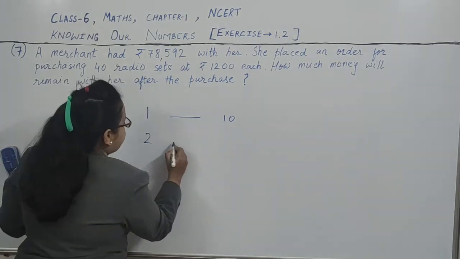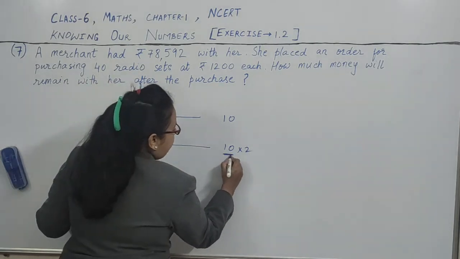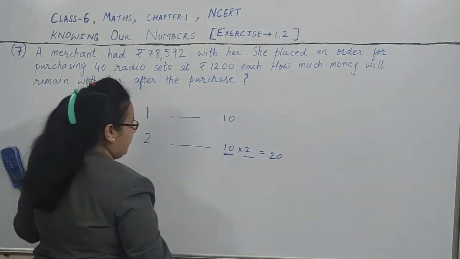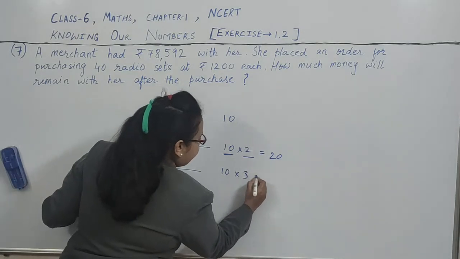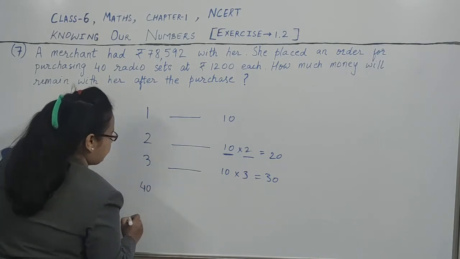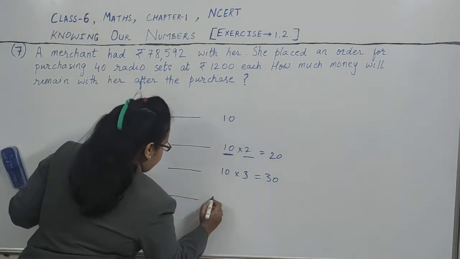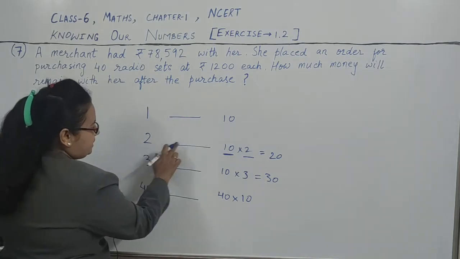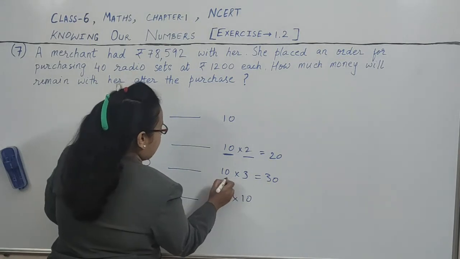So two radio sets will cost 10 into 2, because the cost of one radio set is 10 and we want to purchase two. So the cost of two radio sets will be 20. Like that, the cost of three radio sets will be 10 into 3, so it will be rupees 30. Like that, if we want to purchase 40 radio sets, the cost of 40 radio sets will be 40 into 10.